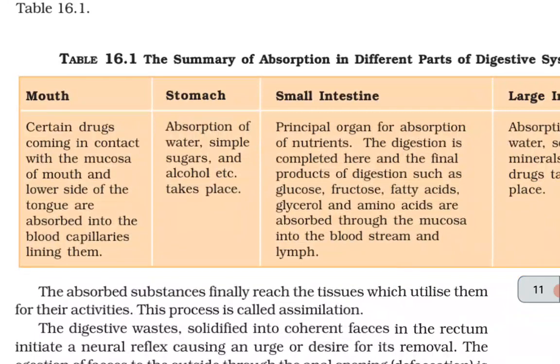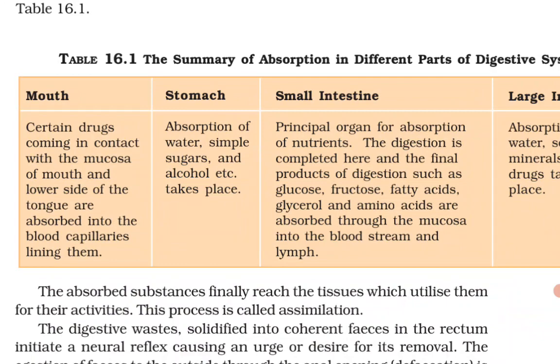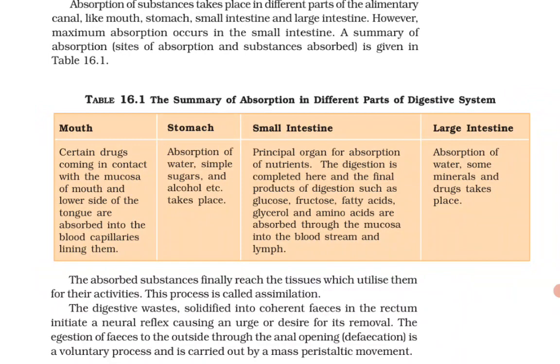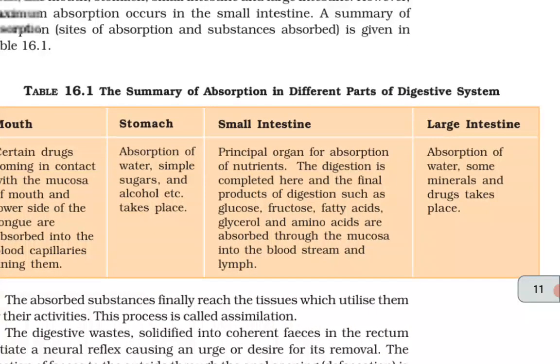Mouth: certain drugs coming in contact with the mucosa of the mouth and lower side of the tongue are absorbed into the blood capillaries lining them. Stomach: absorption of water, simple sugars, and alcohol, etc. takes place. Small intestine, principal organ for absorption of nutrients.